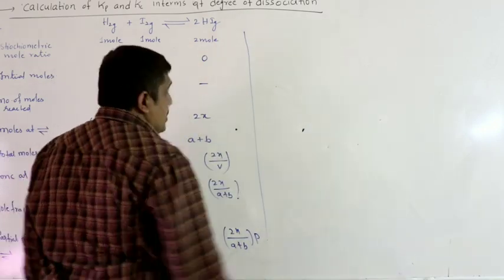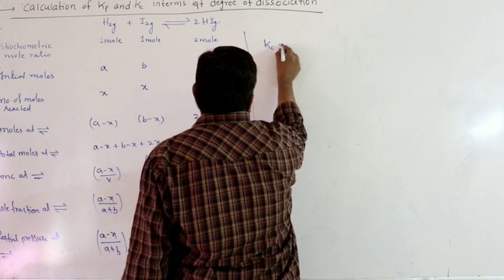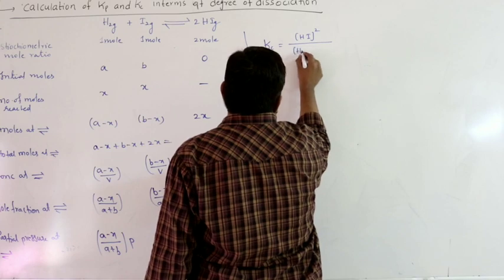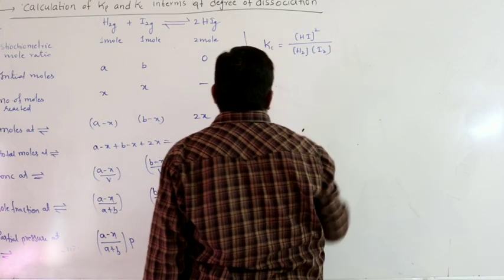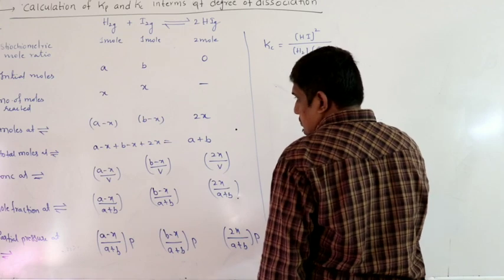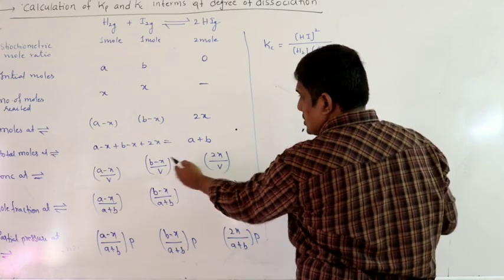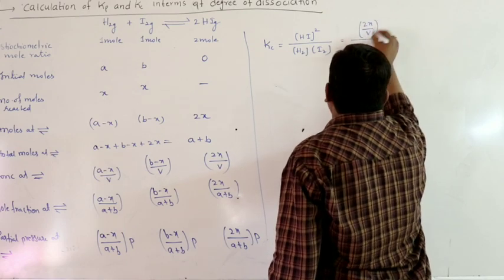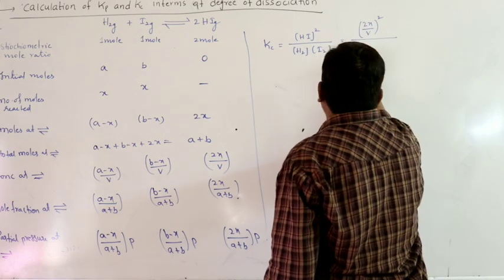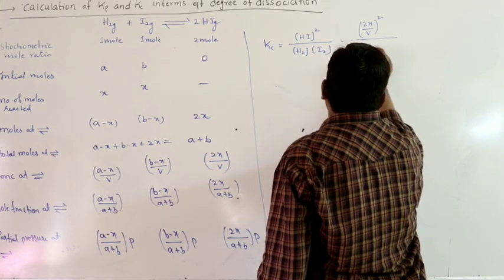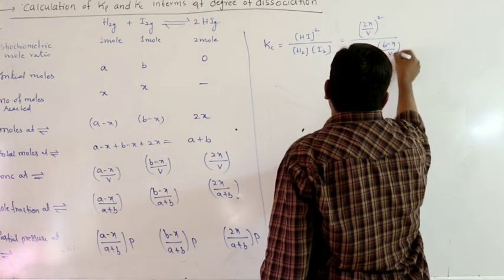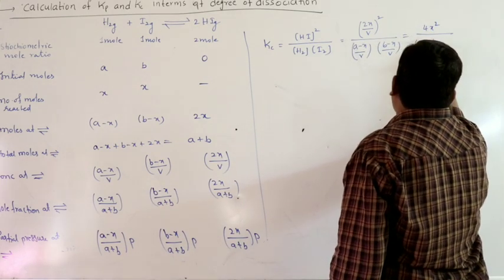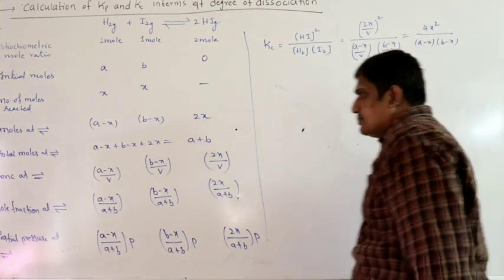Now finding the Kc and Kp equations. Kc equals HI square by H2 into I2. So the concentration of HI is 2x by V, the volume of the system, whole square, divided by A minus X by V, into B minus X by V. So you will get 4x square by A minus X into B minus X.